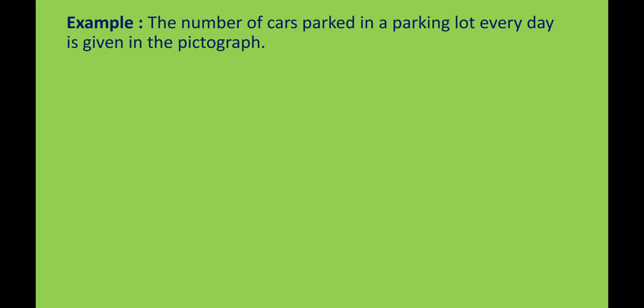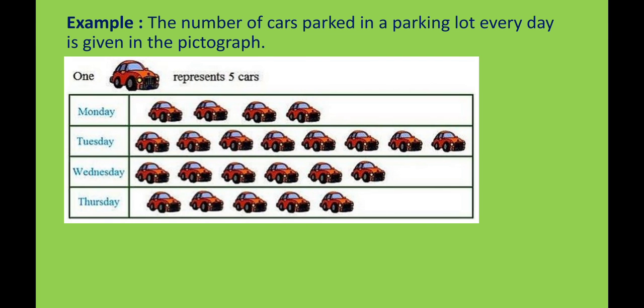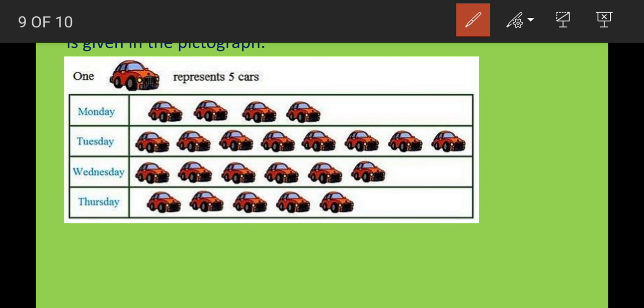So here is an example. The number of cars parked in the parking lot every day is given in the pictograph. Look here: one picture of a car represents 5 cars. Here we are given the days and the number of cars parked in the parking lot. Monday has 4 pictures, 1, 2, 3, 4, so 4 multiplied by 5 is 20.